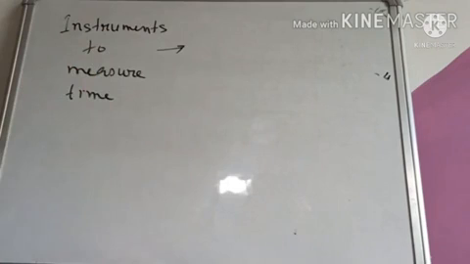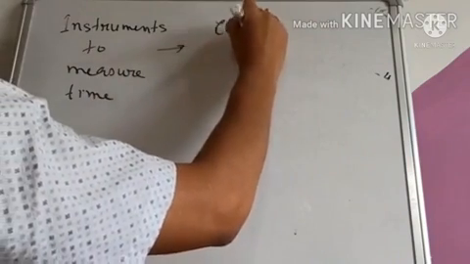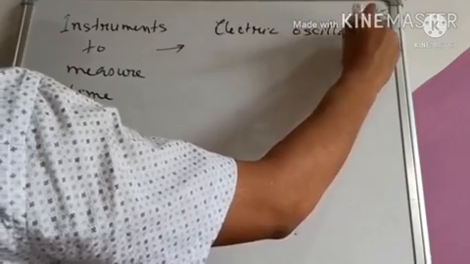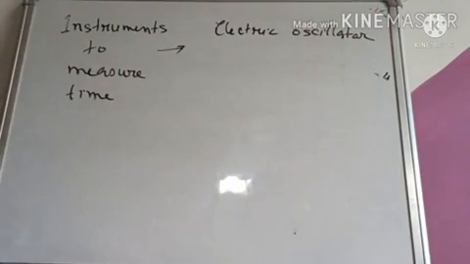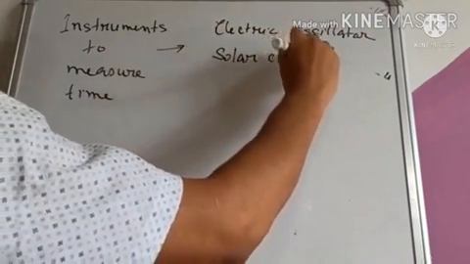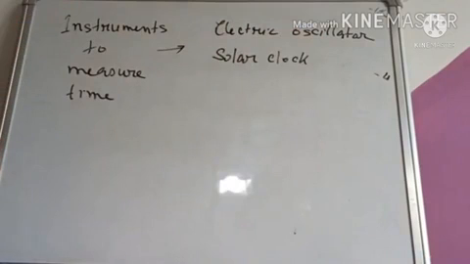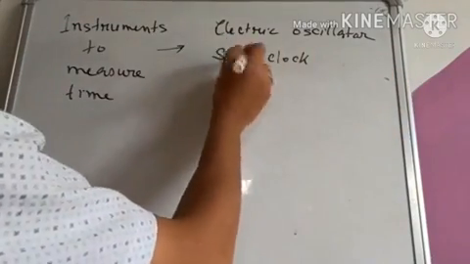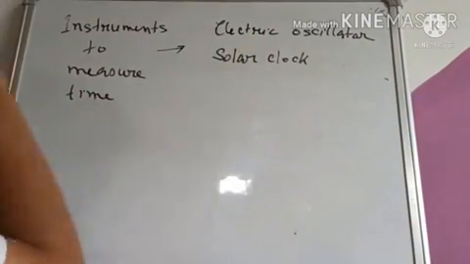The first is the electric oscillator. Electric oscillators are used to measure time from the current. Next is the solar clock. A clock made depending on sun rays or sunlight is known as a solar clock. Solar means sun, surya.